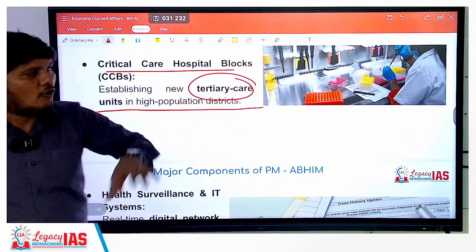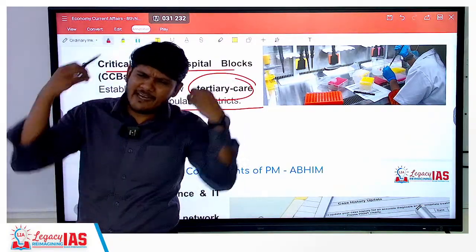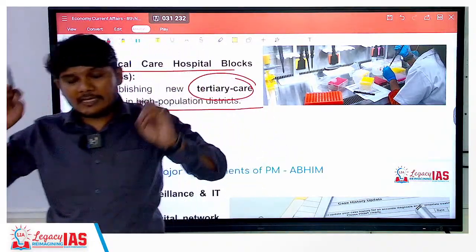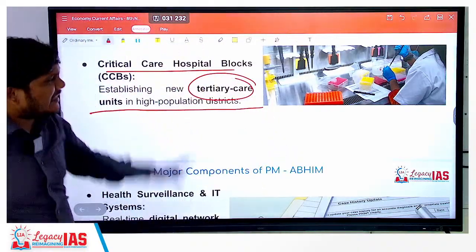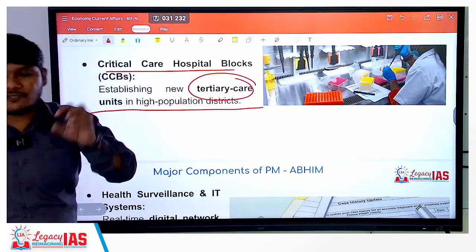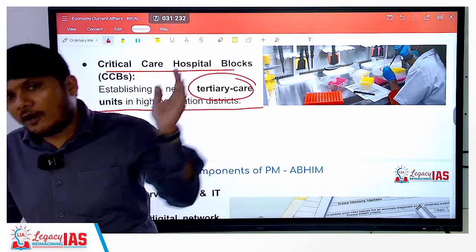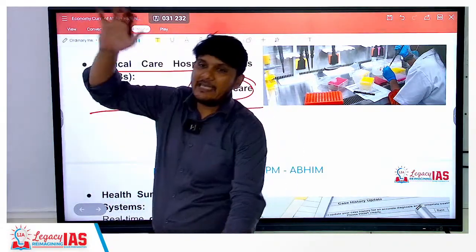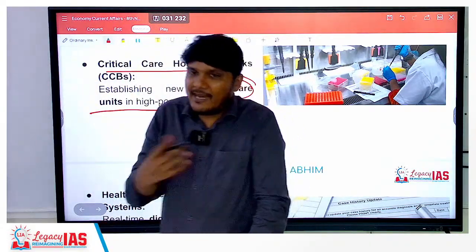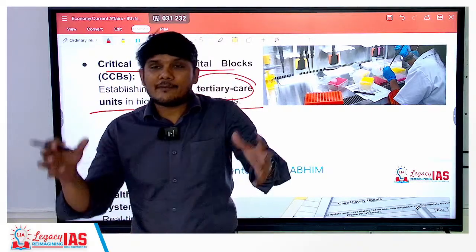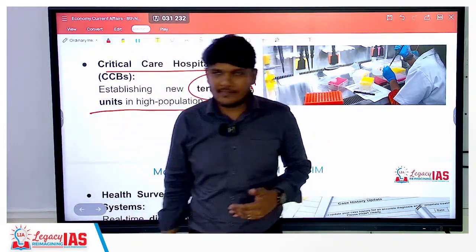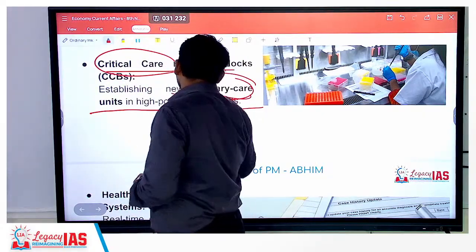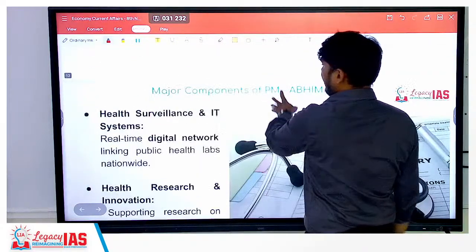There will be tens of primary healthcare centers in a district, and the number may even go beyond 100. But then each district will have a specialty hospital which will consist of a lot of things. You will have surgery for the kidney, the liver, etc. The terminal illnesses also will be treated there. These kinds of government hospitals will not be as prevalent as the primary healthcare centers. These are called the critical care health blocks, and hence are known as the tertiary care centers.